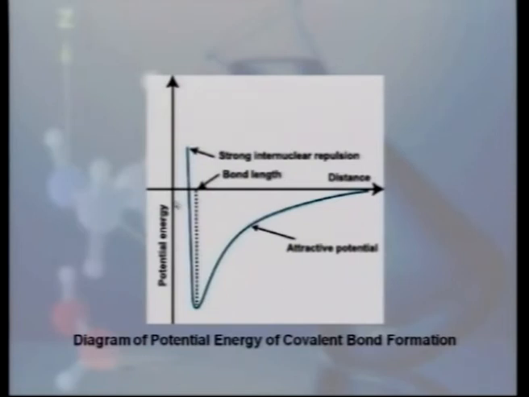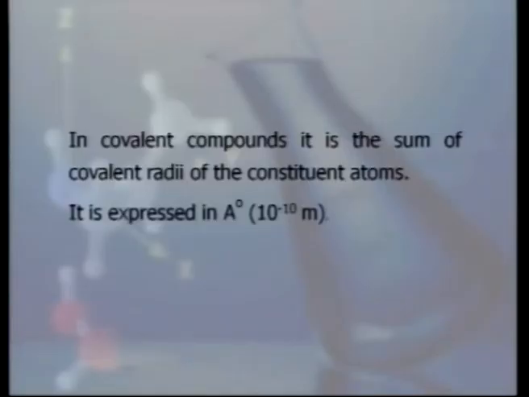It is at this distance that covalent bond formation exists, and this distance is known as bond length. In covalent compound, it is the sum of the covalent radii of constituent atoms, and it is measured in angstrom.